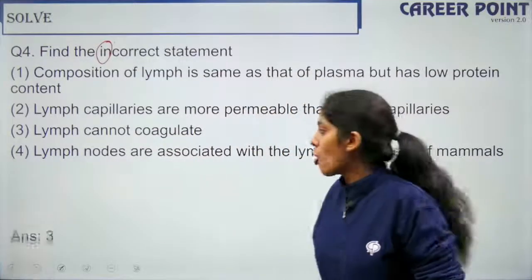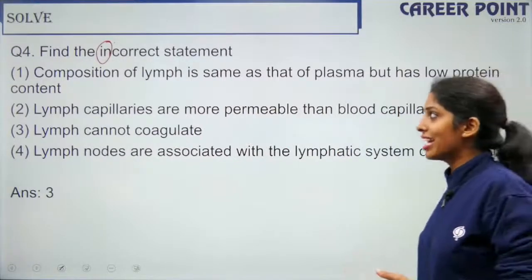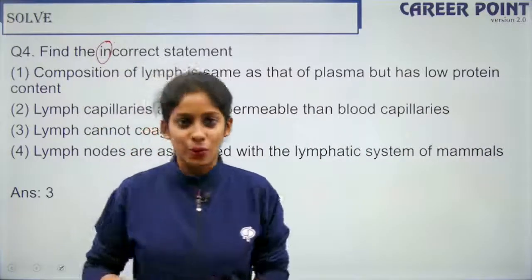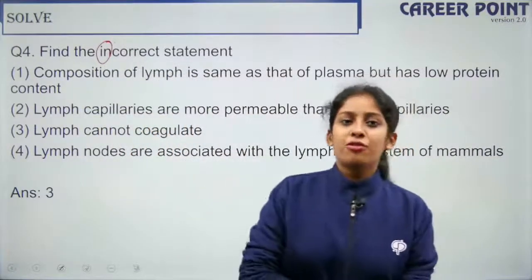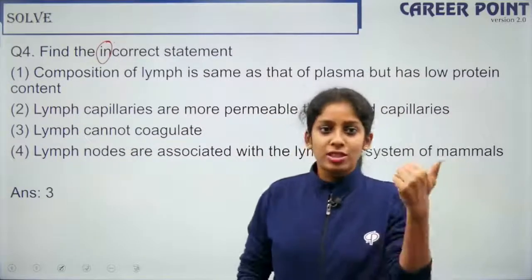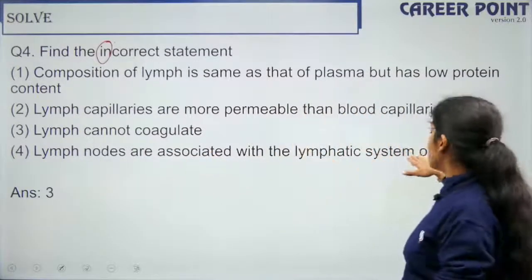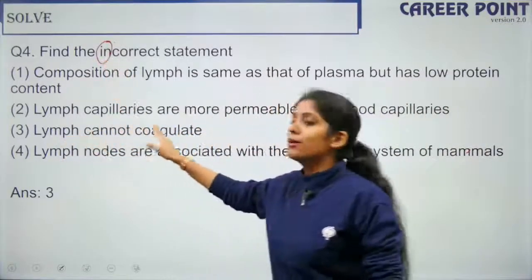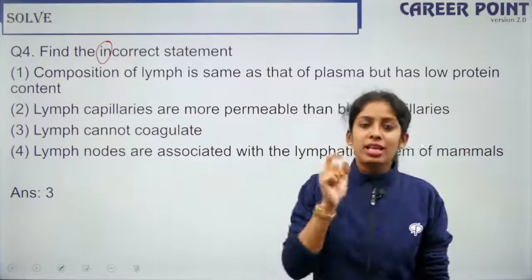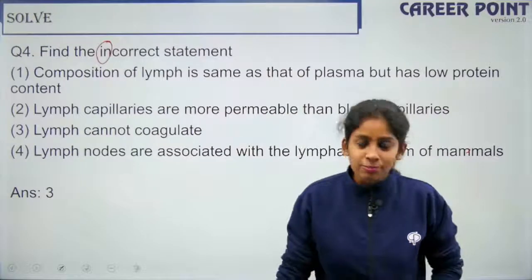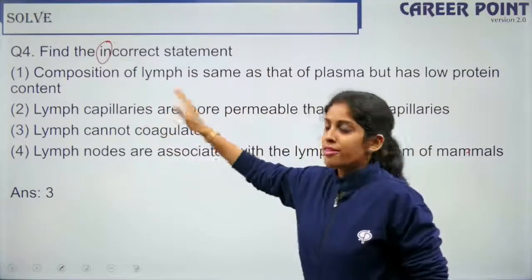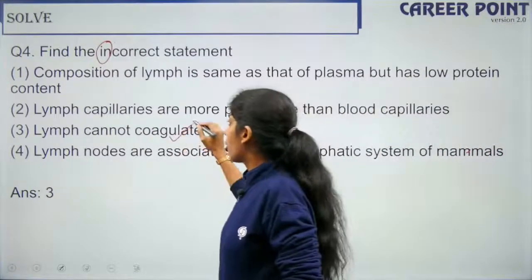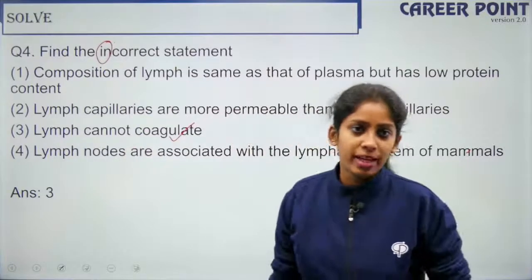So Dharani gave me option 4. Lymph cannot coagulate. That is an incorrect statement. Of course, lymph can coagulate. So why do you say so? Lymph cannot coagulate is the incorrect statement. Dharani, lymph nodes are associated with the lymphatic system of mammals is the correct statement, but I wanted to choose the incorrect statement. Lymph cannot coagulate is the incorrect one. Lymph can also coagulate. Fine. So other statements are right. Lymph capillaries are more permeable than the blood capillaries. Okay, according to the question, this is the right answer.